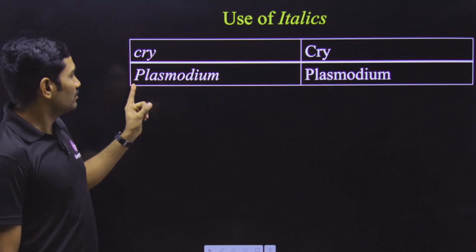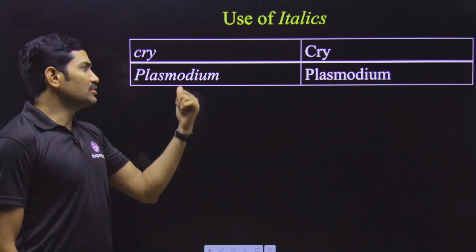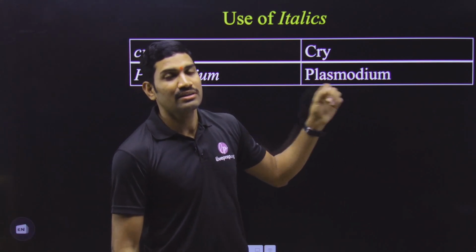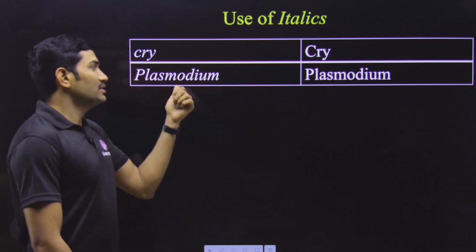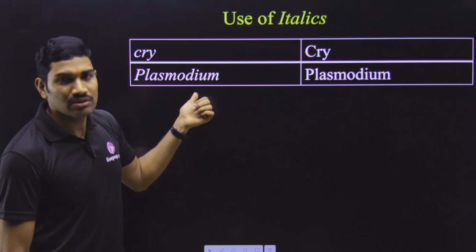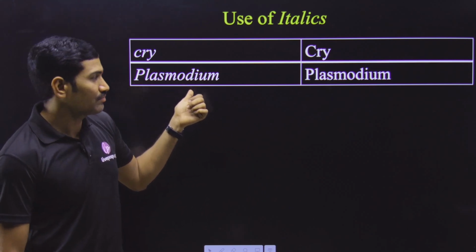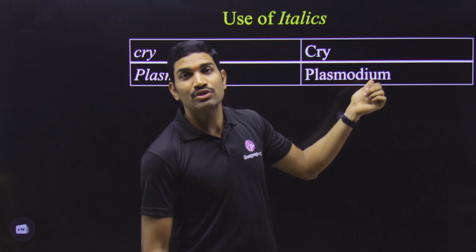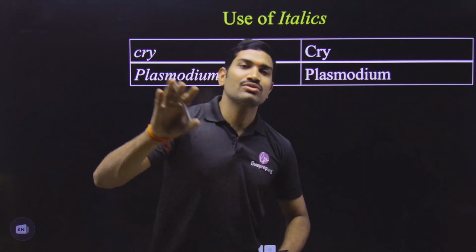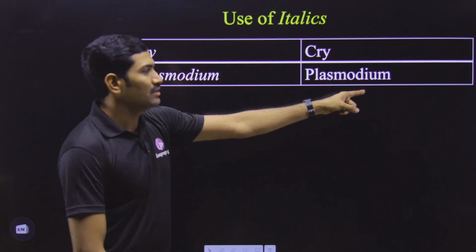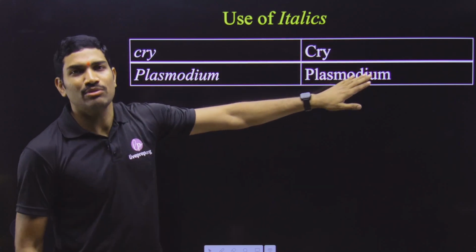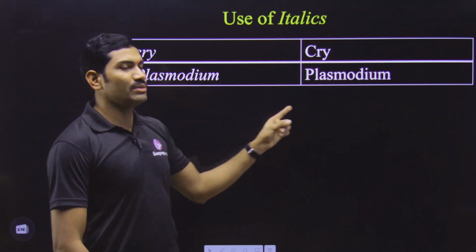Next one, plasmodium. Spellings are exactly the same. But this plasmodium you are writing in italics, whereas this plasmodium you are not writing in italics. Then what is the huge difference between this? This plasmodium is a malarial parasite that is able to cause malaria. Yes or no? In italics you are writing, this is the scientific name. And what about this plasmodium without italics? This is a particular stage within the slime molds. So separately you will study under biological classification. Okay. So in that chapter you will study about this one. So this is a particular stage within the slime molds. That's it. So there is a huge difference between these two.